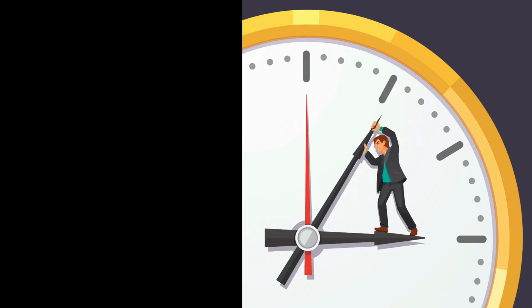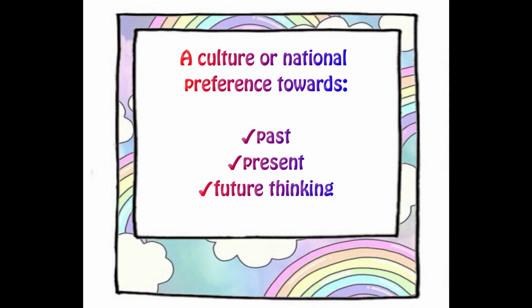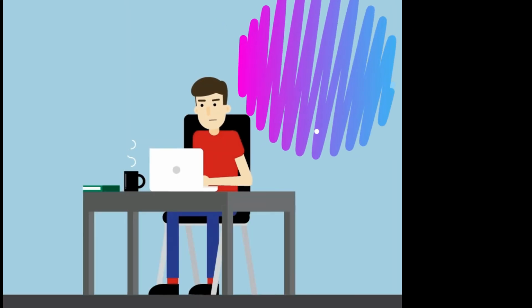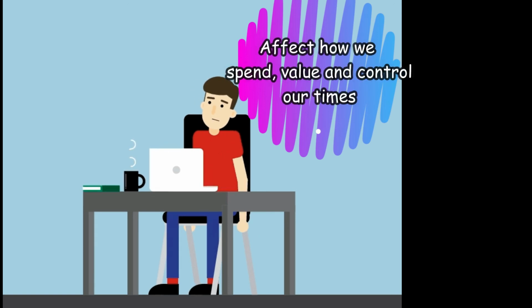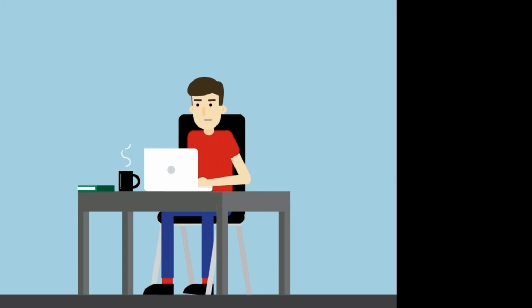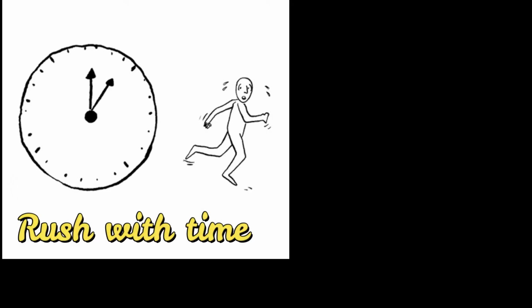Next, one way of looking at cultural attitudes to time is in terms of time orientation. This means a cultural or national preference towards past, present, or future thinking. This can also be stated as maintaining our own past while we are dealing with our present and future. And time orientation can affect how we spend, value, and control our time. For example, a day has 24 hours, and different people will spend their time in different activities. Most people will spend their time working or studying, and some people will spend the time relaxing or rushing with time.